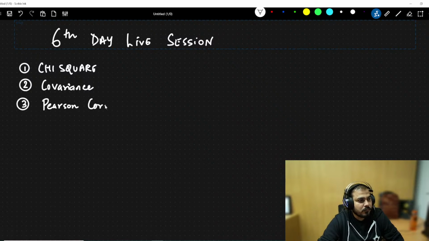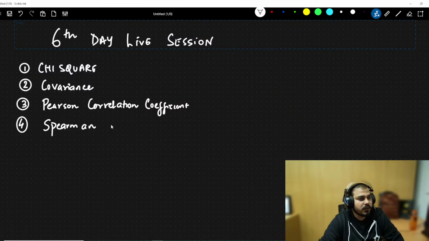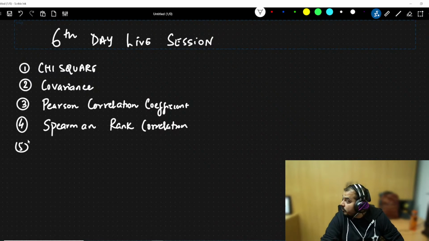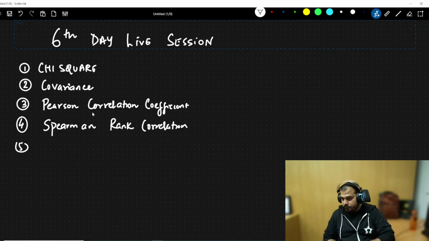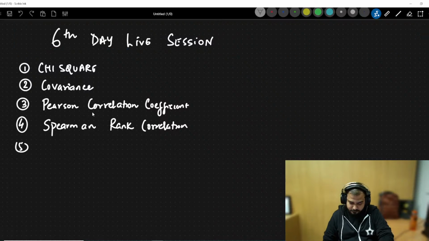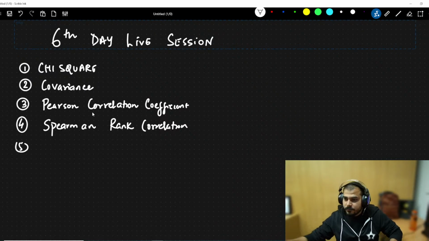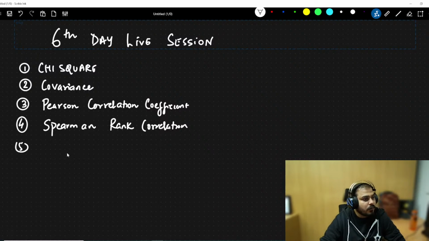Then the Pearson correlation coefficient. And the fourth topic that we are going to see is the Spearman rank correlation coefficient.